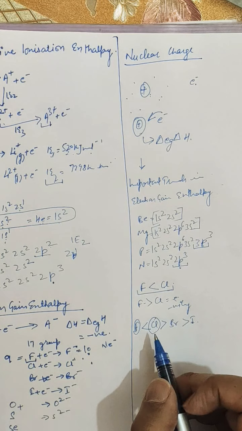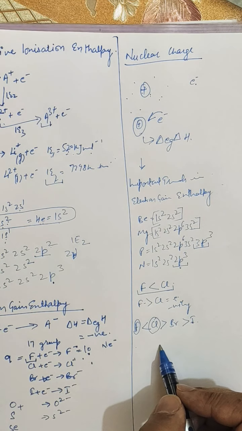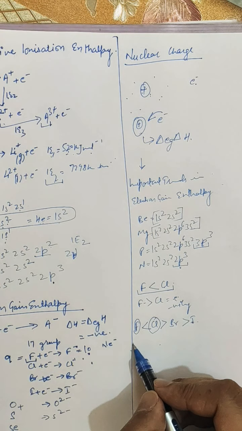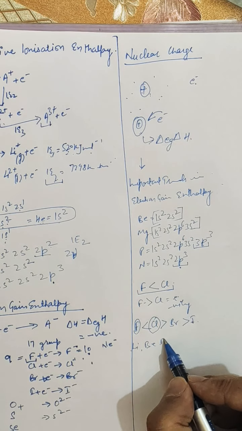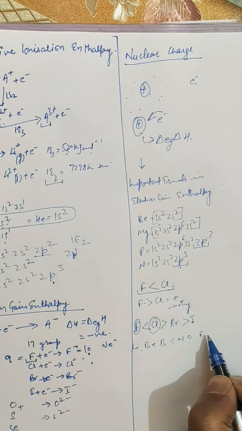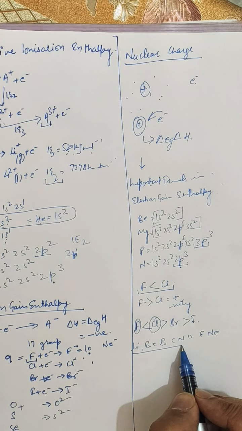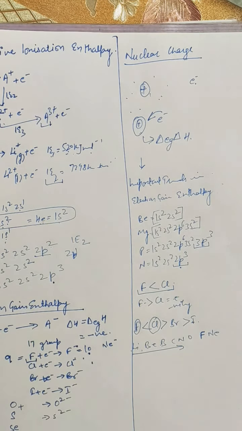So fluorine has a very small size, as you have seen in the period. It is the second last element in its period, that is lithium, beryllium, boron, carbon, nitrogen, oxygen, fluorine and neon. So toward the end of the period, size decreases and the size of fluorine becomes very much smaller.